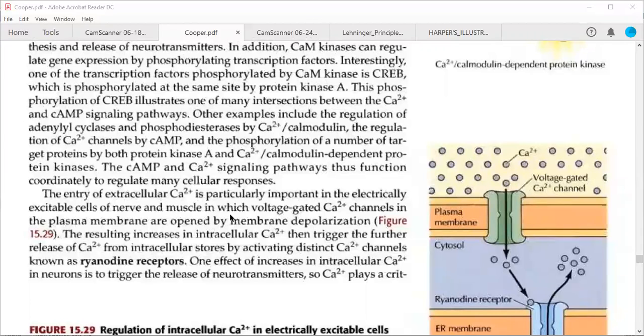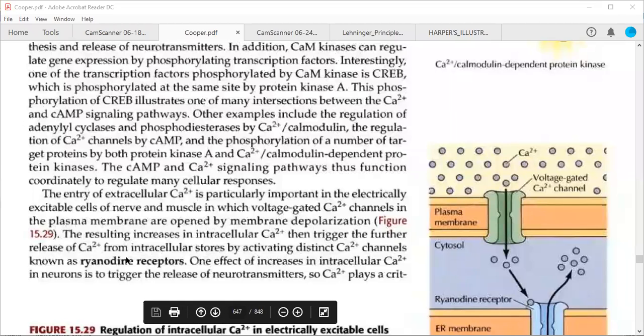In nerve and muscle cells, the voltage gated calcium ion channels in the plasma membrane are opened by membrane depolarization. ओके, सो जब ये एक्साइटेबल सेल्स की बात करेंगे वहां पे कुछ आयन चैनल्स होंगे, उनके ओपन होने से या तो मेम्ब्रेन का डीपोलराइजेशन होगा, हाइपरपोलराइजेशन होगा, रीपोलराइजेशन होगा. ओके, so the resulting increase in the intracellular calcium ions then triggers the further release of calcium ions from the intracellular stores by activating distinct calcium channels. These calcium ion channels which are opened in this response are called ryanodine receptors.